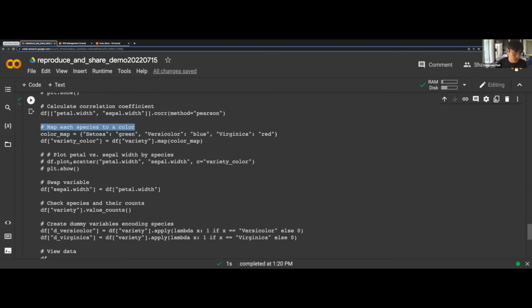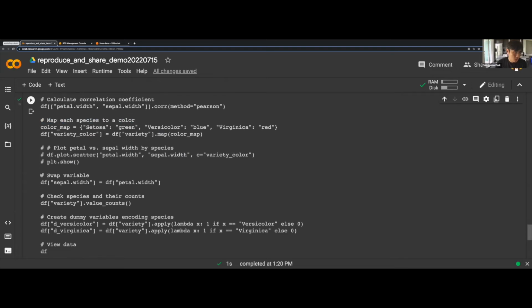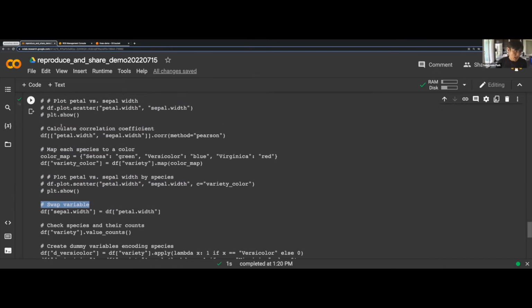If we scroll down and eyeball the code, we can spot the problematic line that we identified earlier. It happens that there's a comment for that, and it says swap variable. Interesting. We don't know the full context, but from the comment, it appears that the writer of this code was trying to swap the variable for some reason.